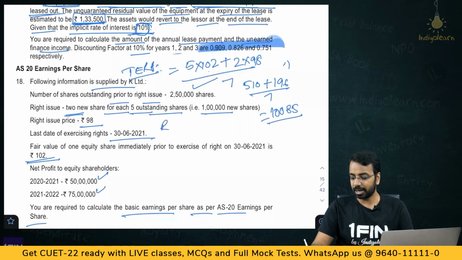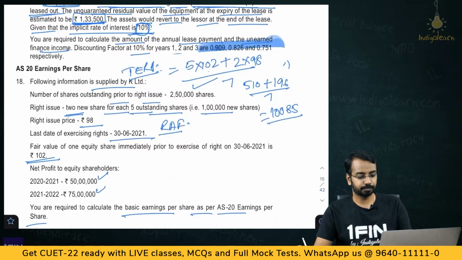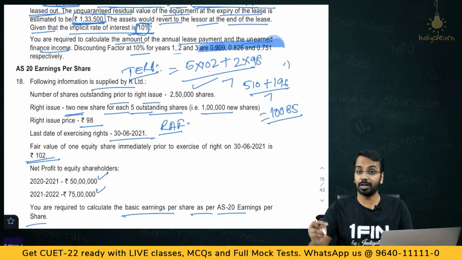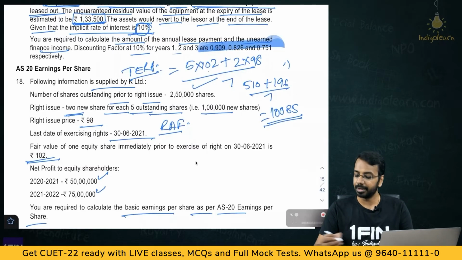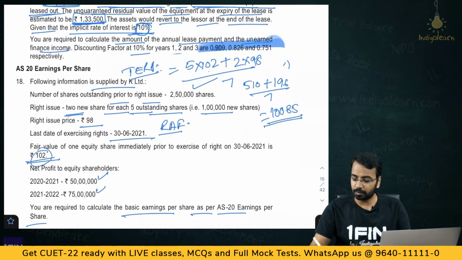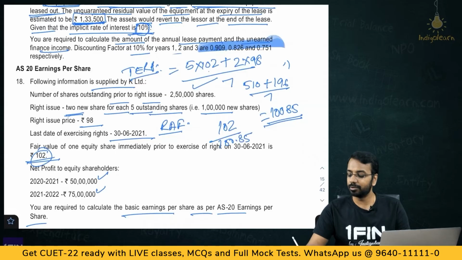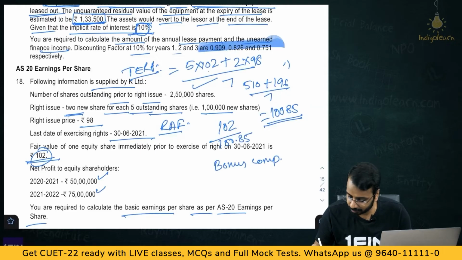Then you need the rights adjustment factor. What is the rights adjustment factor? Basically the ratio of the fair value and the theoretical ex rights price. So, the value is 102. 102 divided by 100.85 is the rights adjustment factor. Now, this gives you the bonus component in rights issue. Right. Now, net profit is given, you are required to calculate basic earnings per share. Now, for basic earnings per share, first you take 2,50,000.